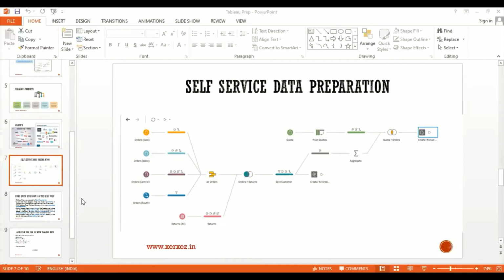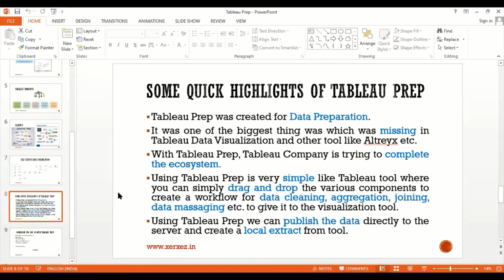As far as the webinar is concerned, since we thought of conducting this for third year students, I'll be focusing more on the basic concepts of data mining, like data preparation, drag and drop concepts, data cleaning, aggregation, joining, and data massaging. Understood?